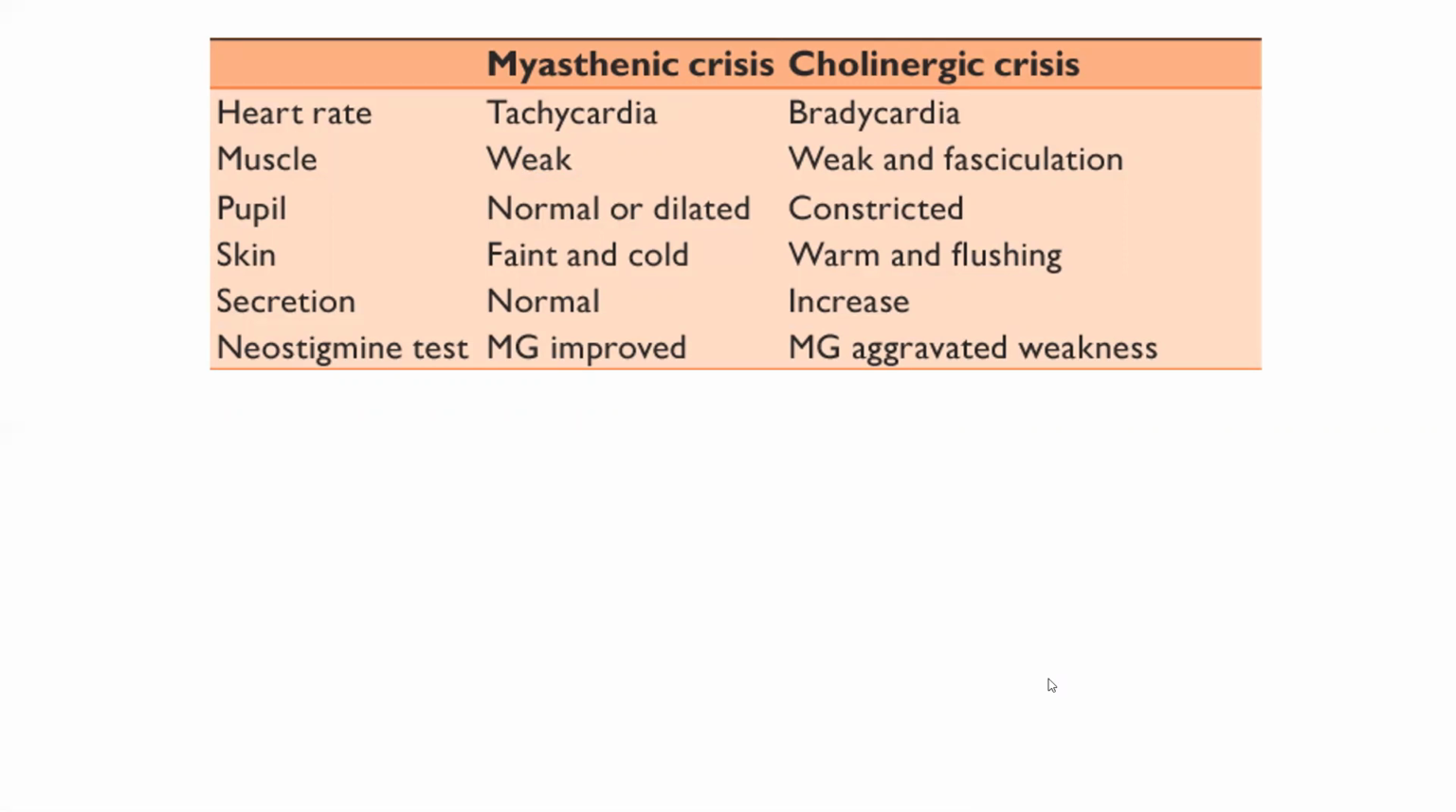Pinpoint pupil might be seen. And coming to skin, it is cold in myasthenia gravis, it is warm in cholinergic crisis. Secretions are normal in myasthenia gravis, and secretions are increased in cholinergic crisis. And coming to the neostigmine or hydrophonium test, which I told in my previous slide, which is also known as the tensilon test, myasthenia gravis is improved, but in cholinergic crisis, all the symptoms are aggravated.